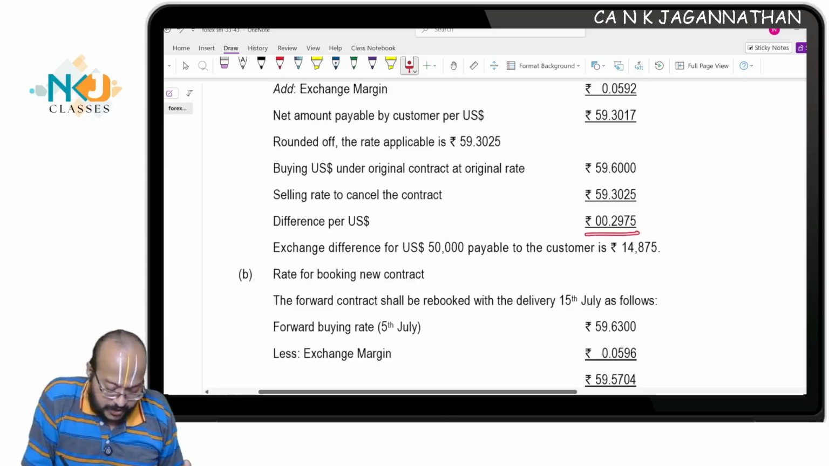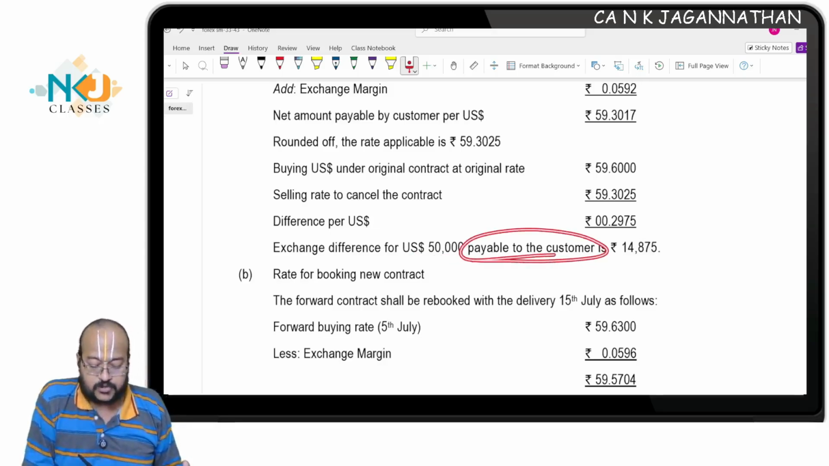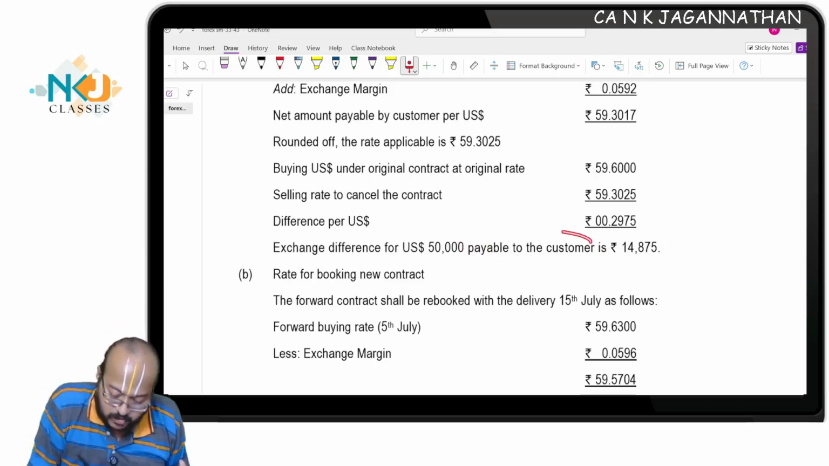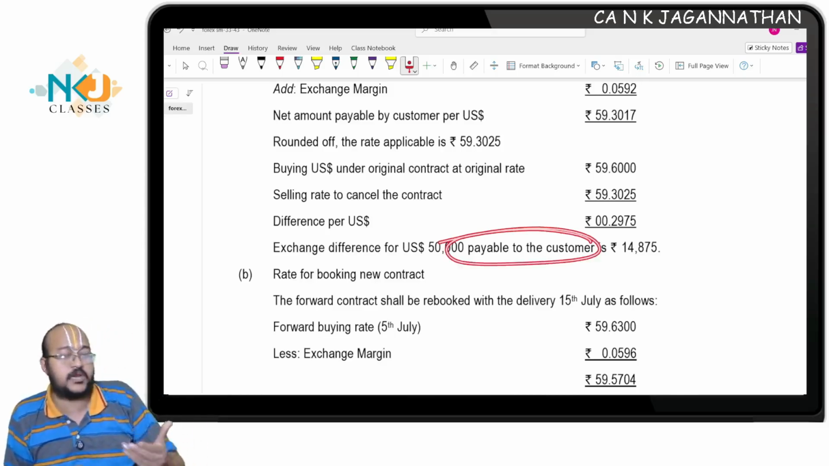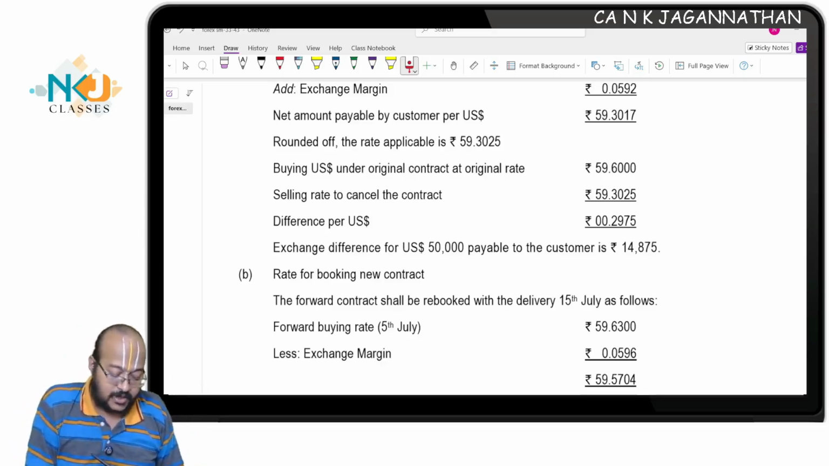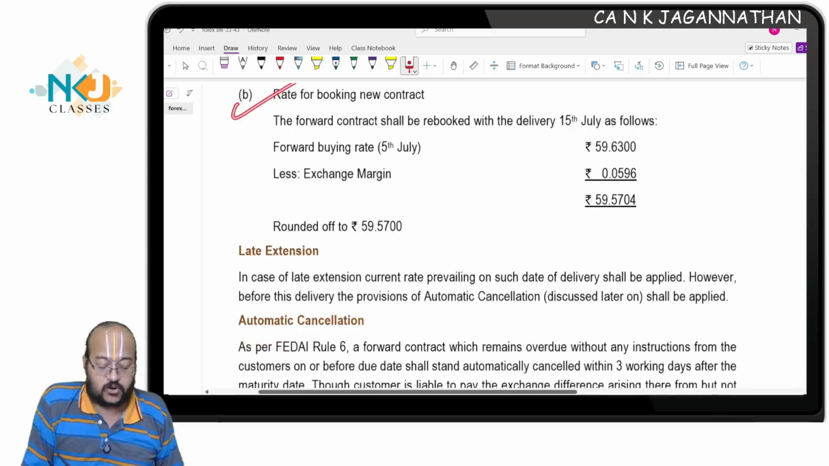$50,000 into 0.2975. So 14,875 rupees for the $50,000 is payable to the customer, which means this is the benefit derived from the customer, and so I will pay it back to the customer. And the rate of booking of the new contract, I told you.